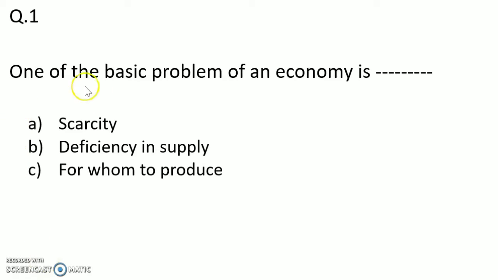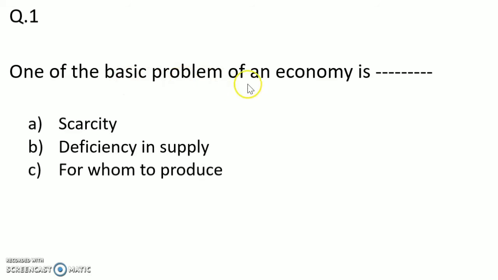Question 1. One of the basic problems of an economy is dash. Option A, scarcity. Option B, deficiency in supply. Option C, for whom to produce. Now what is the answer?